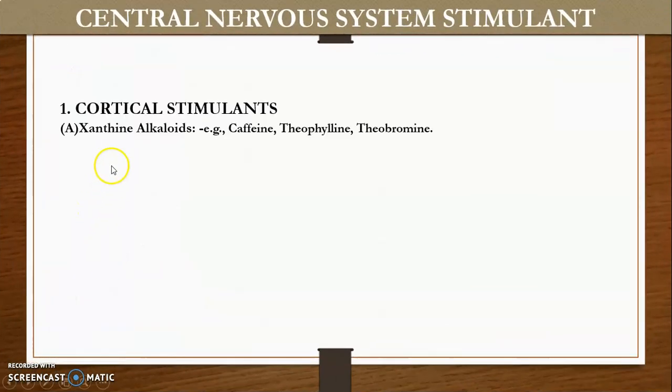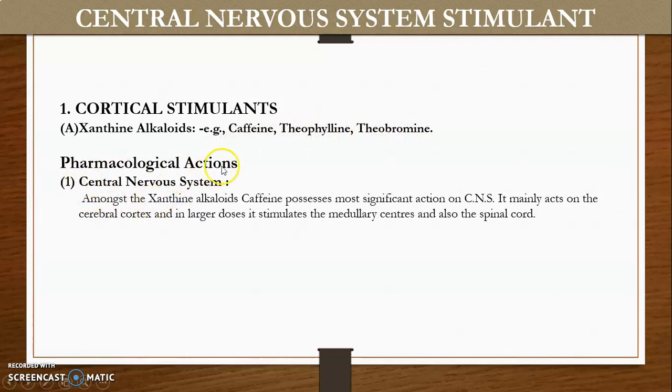First of all, we see the cortical stimulants. It is divided again into 2 to 3 parts. First of all, it's divided into xanthine alkaloids. Examples of it are caffeine, theophylline and theobromine. Pharmacological action of xanthine alkaloids. First of all, we see the action on the central nervous system.